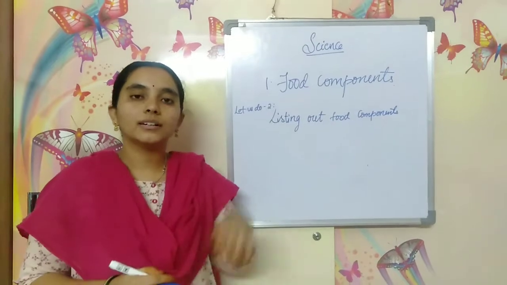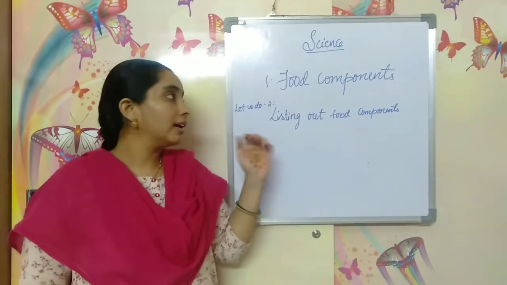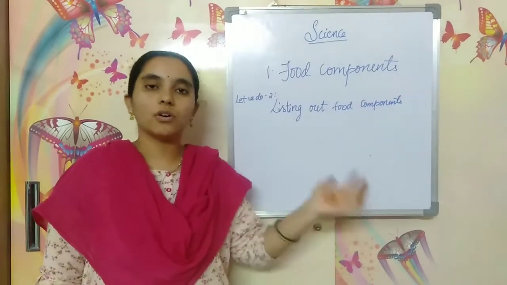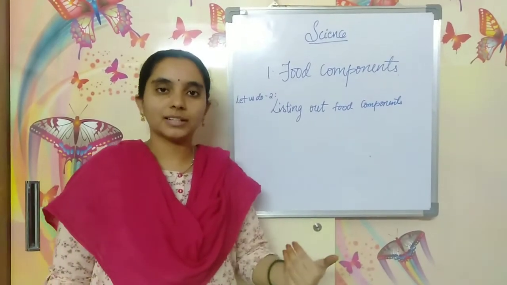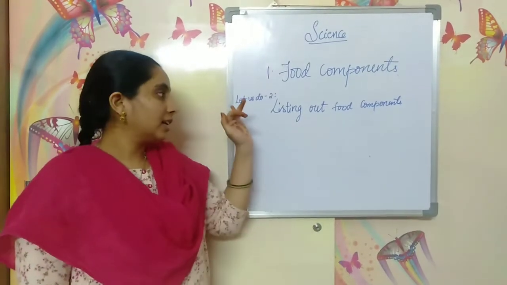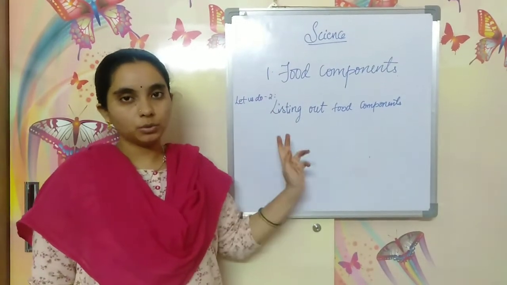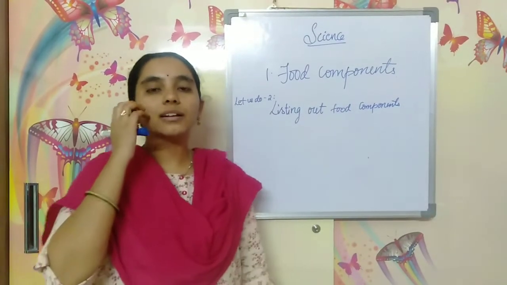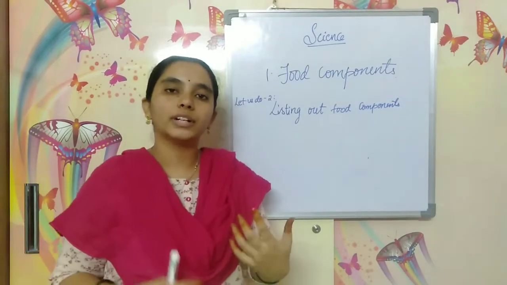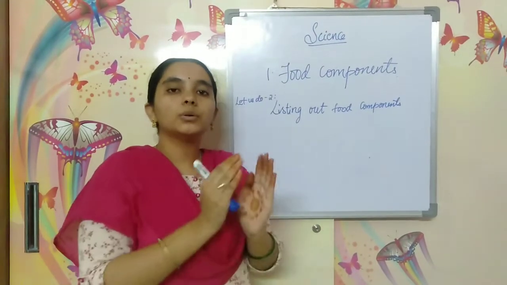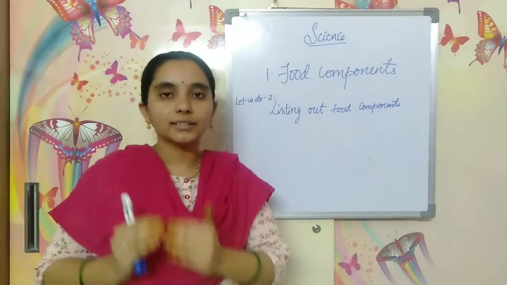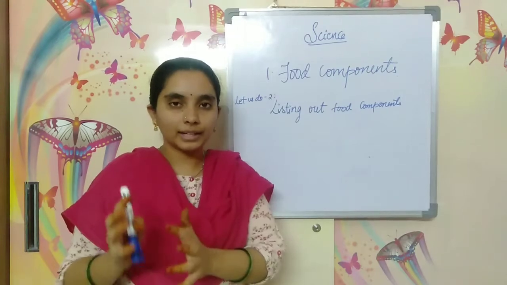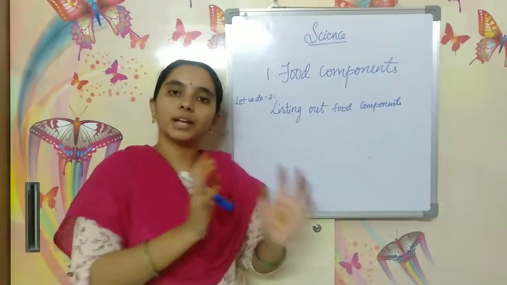The first activity, I already discussed: while sleeping, do you need energy, and what activities take place in our body? So let us do activity 2, listing out food components. In 6th class you did a similar table, but you noted down the ingredients or raw materials required to make one dish.